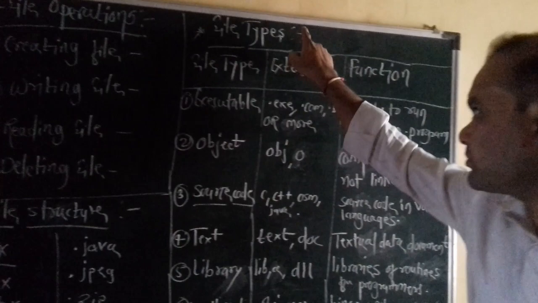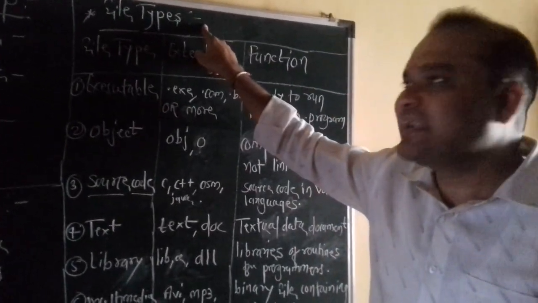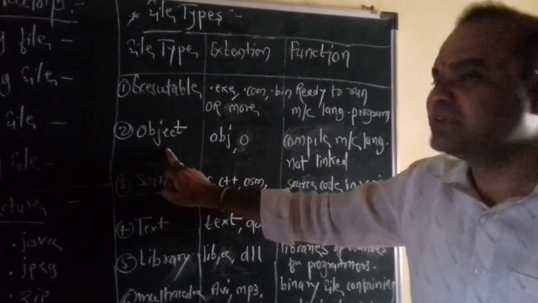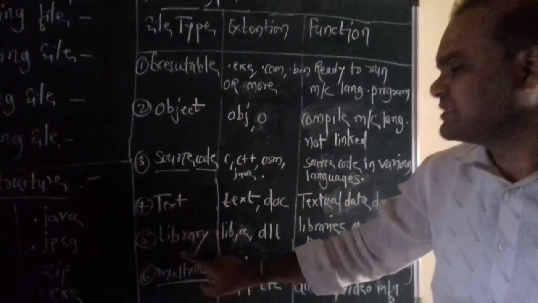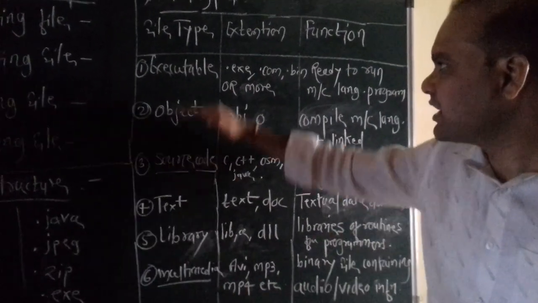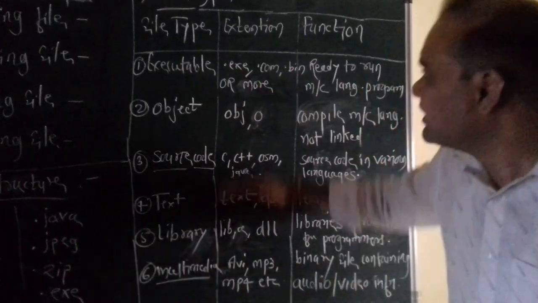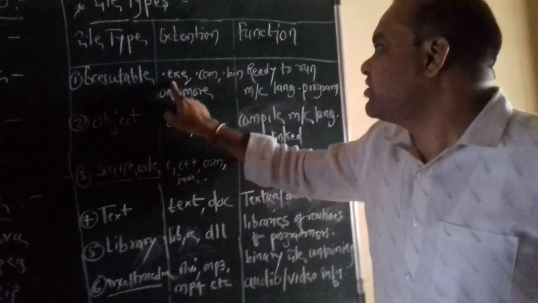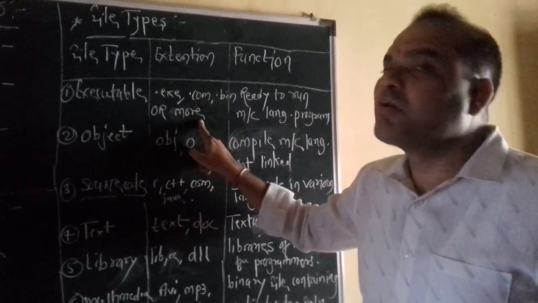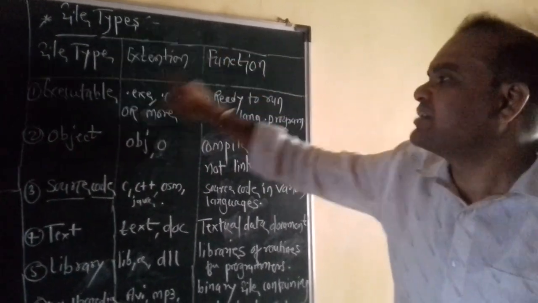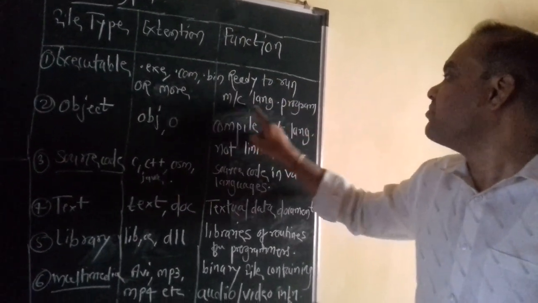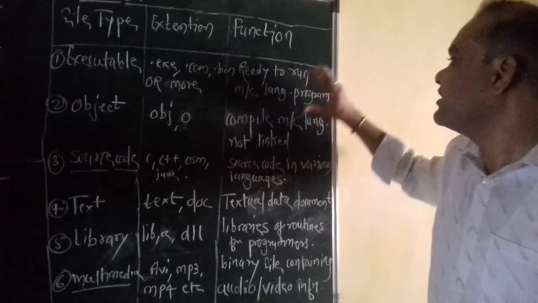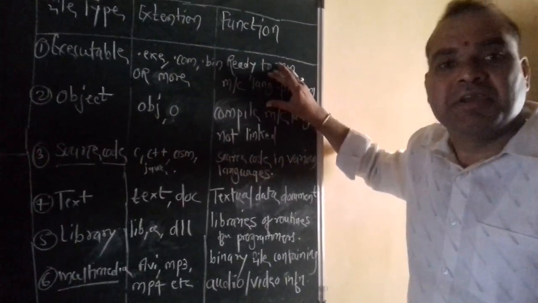Okay, now next point is file types. There are a number of file types available: executable file, object file, source code, text, library, and last one is multimedia. These file types have related extensions. Executable file extensions are .exe, .com, .bin and more. The function of an executable file is to run machine language programs in the machines.